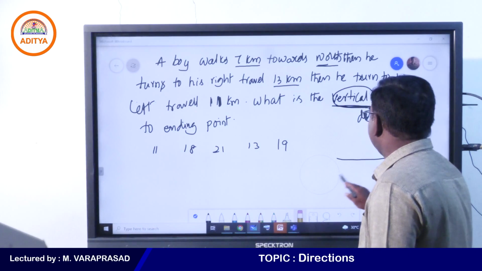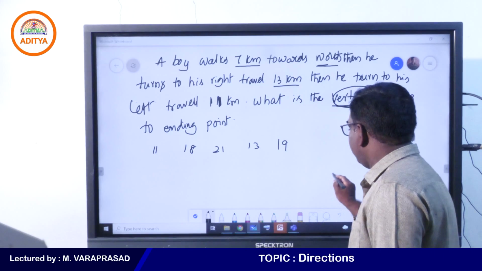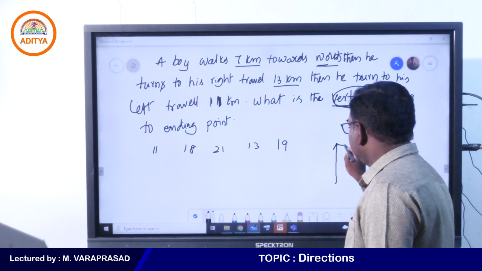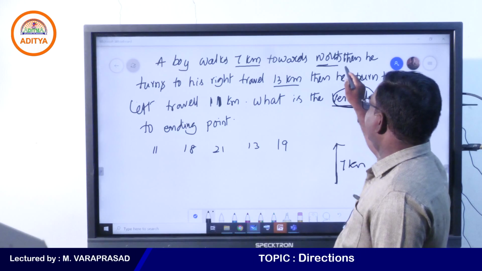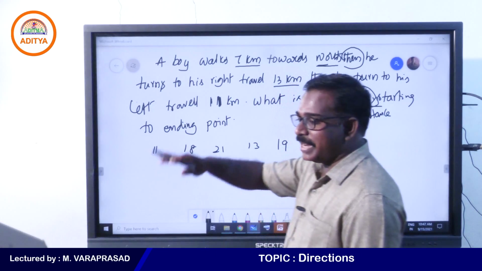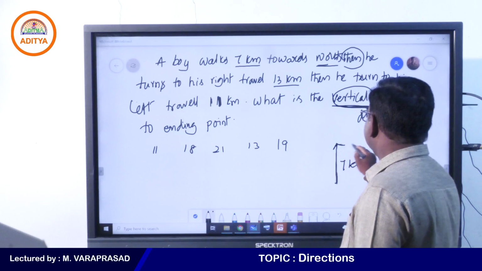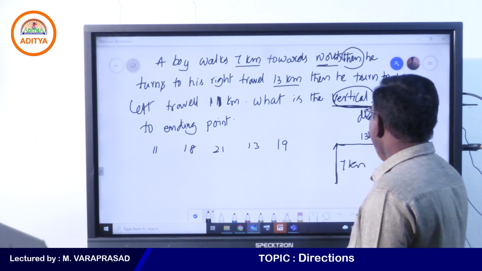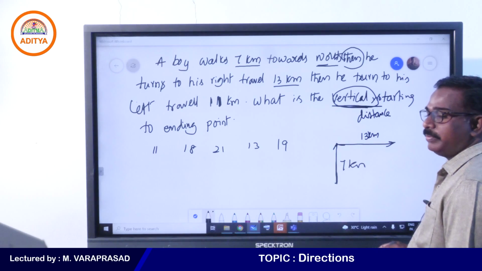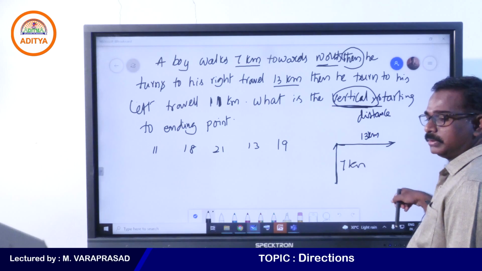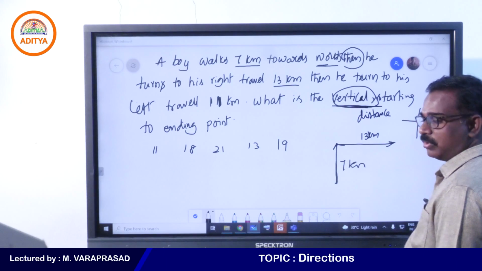See what the given question is and how they gave it. A boy started at 7 km towards north. Always going upwards is called north, that is 7 kilometers. Then he turned to his right. Right means anti-clockwise. Travels 13 kilometers. Then he turned to his left, meaning down or up. So these are the directions. Turn to his left. So anti-clockwise is called right.